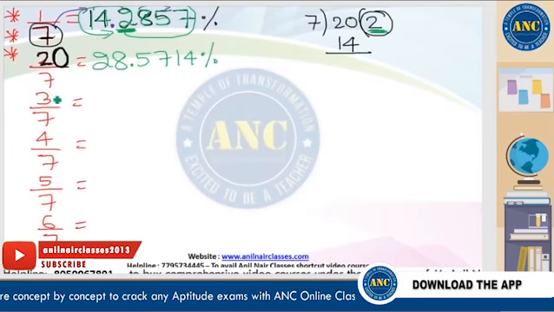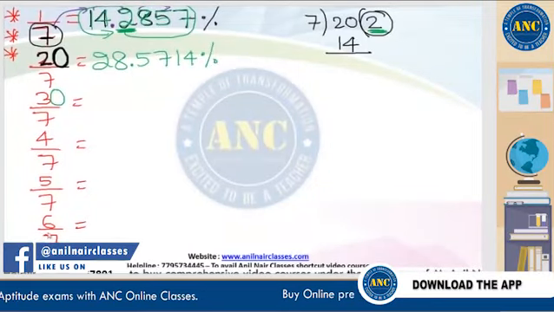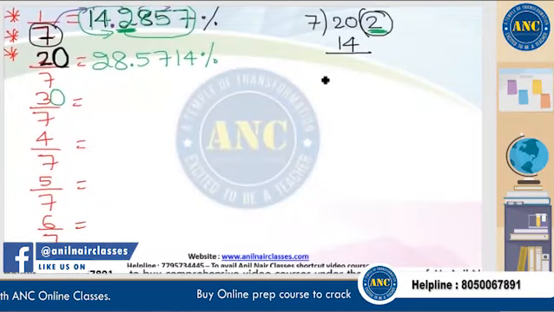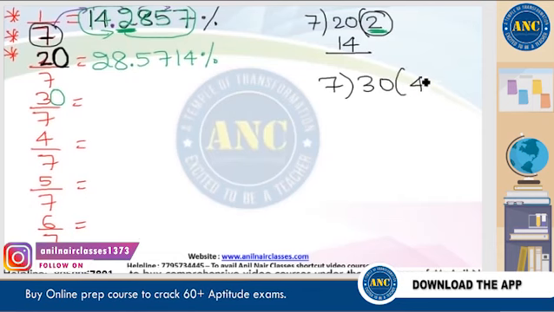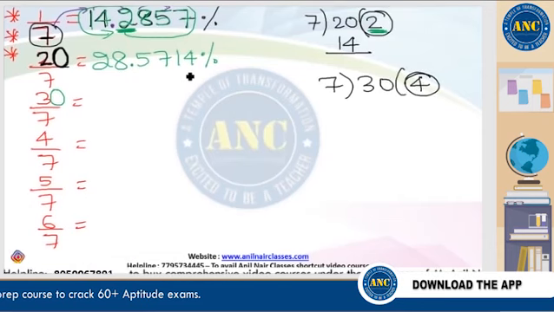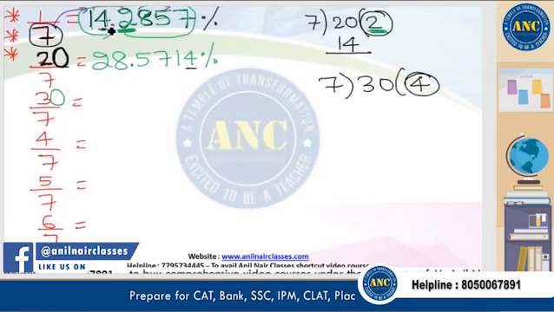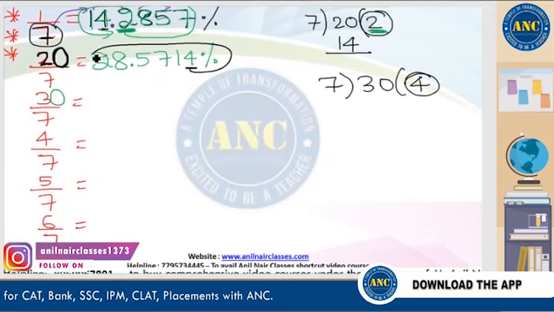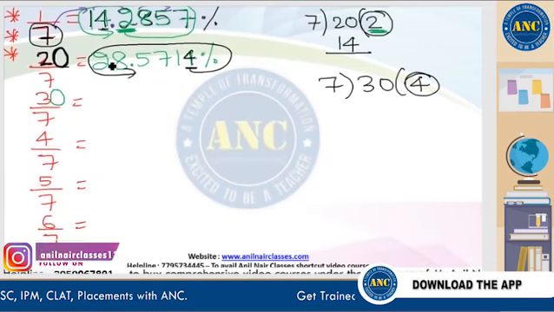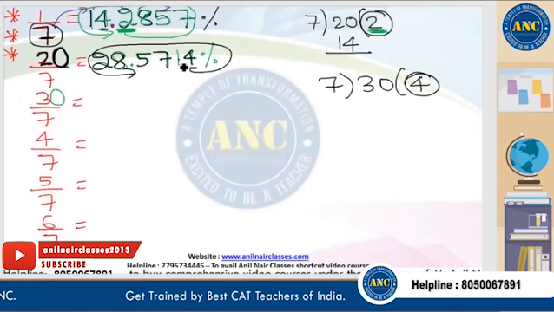Suppose I want to find 3 by 7. Put one extra 0, it becomes 30 by 7. 30 when divided by 7, how many times will it go? 7 into 4 is 28, it will go only 4 times. Start from 4 and write down in cyclic order, because anyway it's a cyclic order. That means your answer is 4, 2, 8, 5, 7, 1.